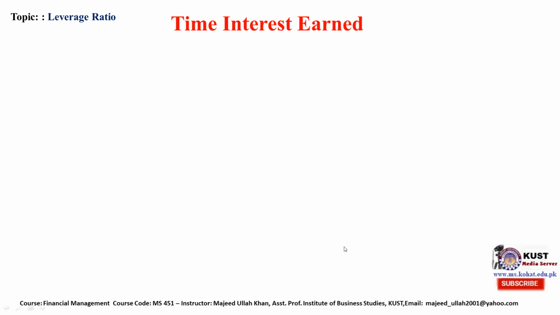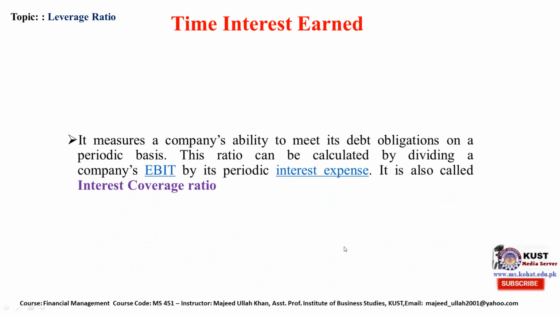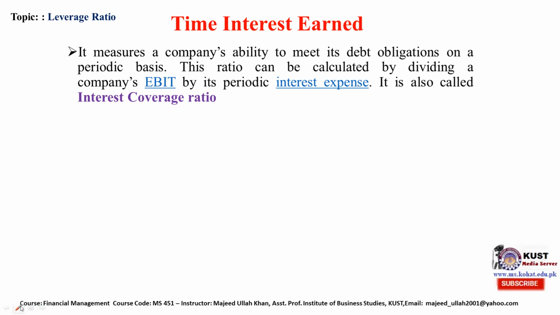Times interest earned, or interest coverage ratio. It measures the company's ability to meet its debt obligations on a periodic basis. The ratio can be calculated by dividing earnings before interest and taxes by its periodic interest expense. It's also called the interest coverage ratio. Why EBIT?